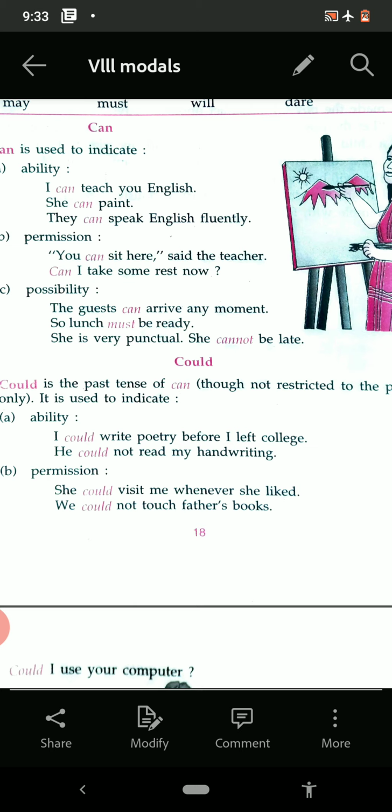Then the second one is permission. The same is also here. She could visit me whenever she liked, and we could not touch father's books. So here it shows the sense of permission. And one more is there. See on the next page, I am showing you.